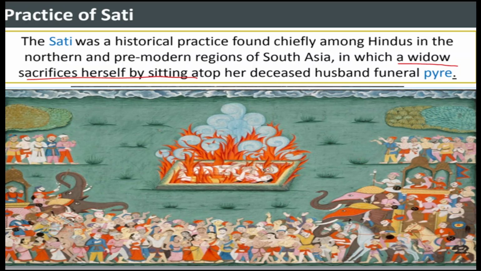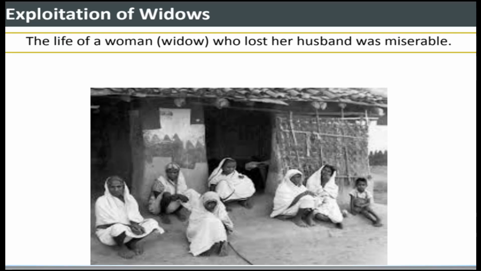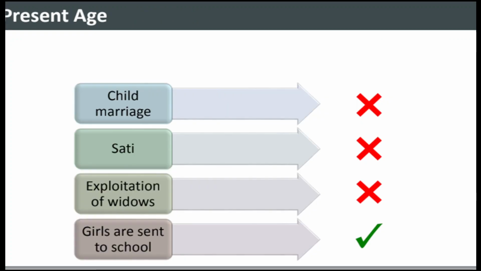On one side is the husband who has died, and the wife has to sacrifice herself. Then you can take the exploitation of widows. Once upon a time it was miserable if you became a widow during ancient times.